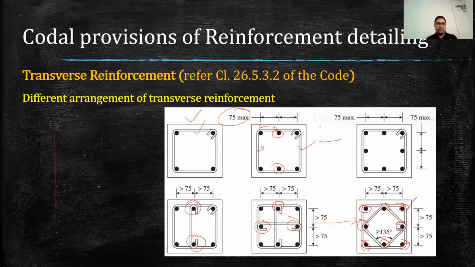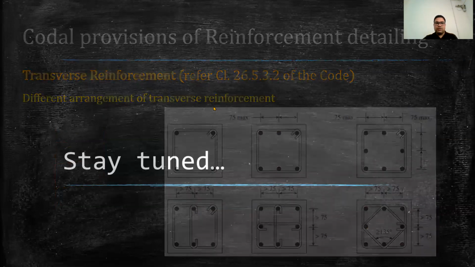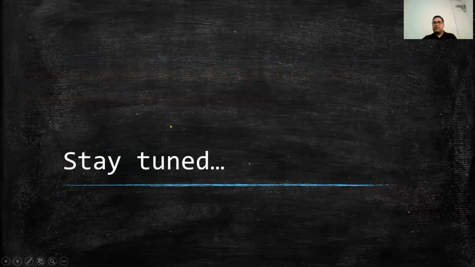In the elevation, if I try to show you like this, this one lateral tie will comprise this one and this one. Please don't be mistaken that this will be at one level and this will be at another level. Both will be at the same level. We will continue our discussion in the next part. Thank you.